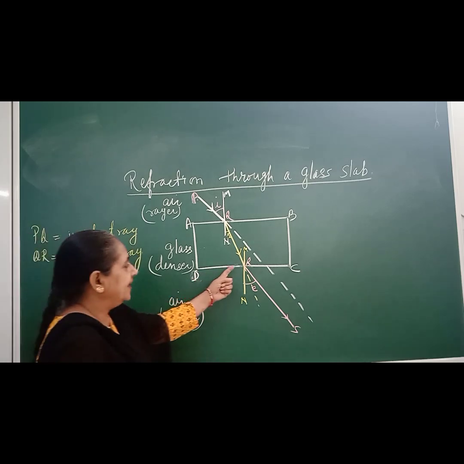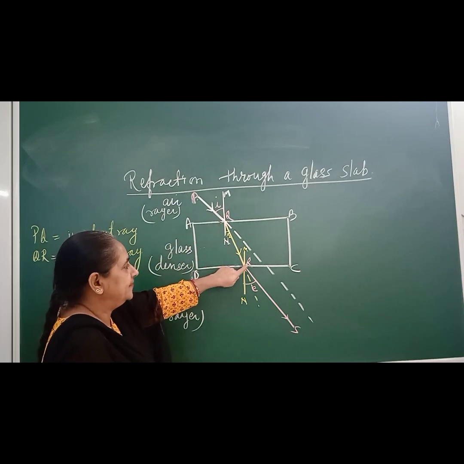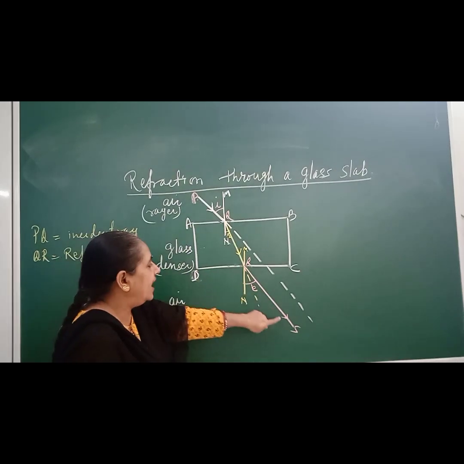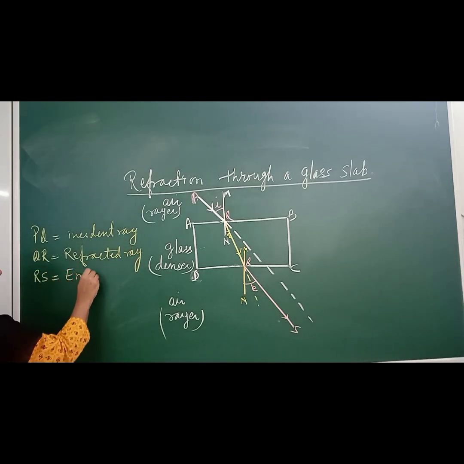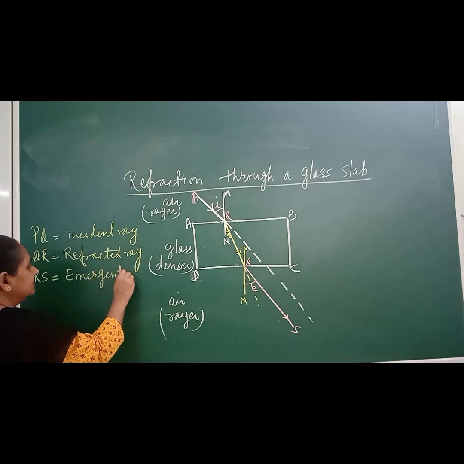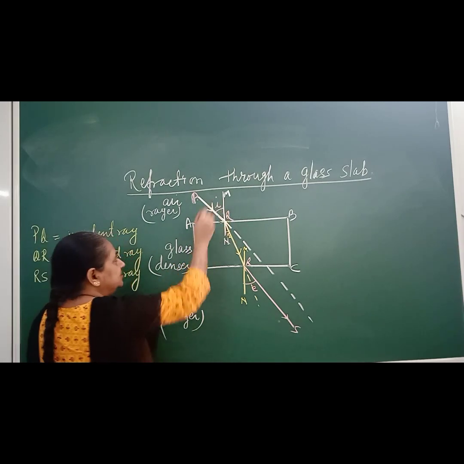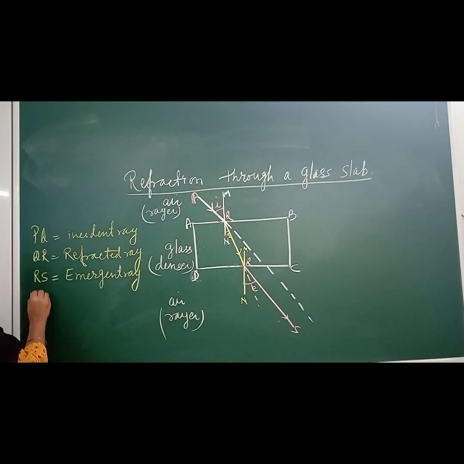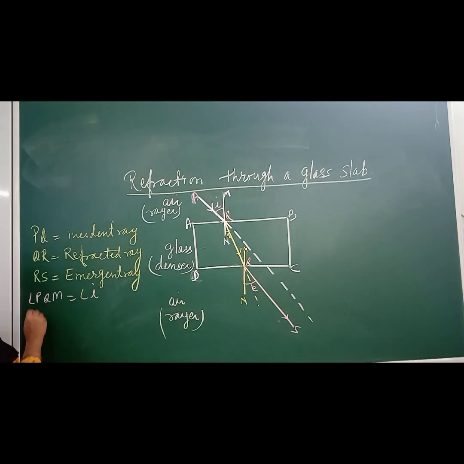At point R, again light deviates. Here double refraction takes place. One refraction at point Q, second refraction at point R. So here RS is your emergent ray, that means the ray which emerges out. The angle between the normal and incident ray is denoted by i. So angle PQM in the diagram is your angle of incidence here. Angle NQR is your angle of refraction and is denoted by